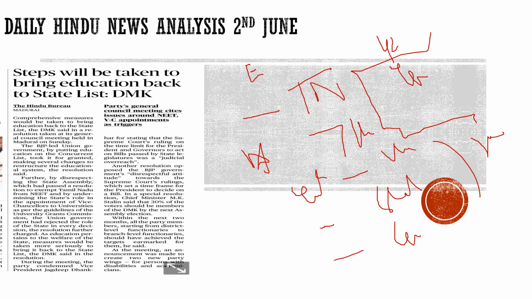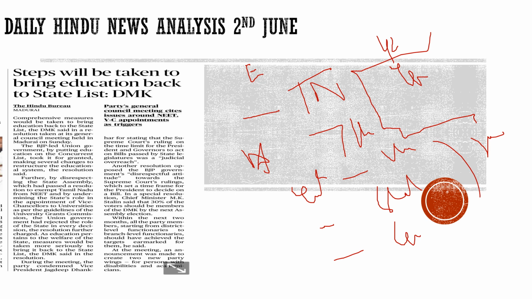For example, recently we saw how the center interfered with respect to the vice chancellors of the universities. So there are various issues which have risen in the last few years, and the states, especially the South Indian states, are not liking it, and for that reason they are stating that education should be brought back from the concurrent list to the state list.